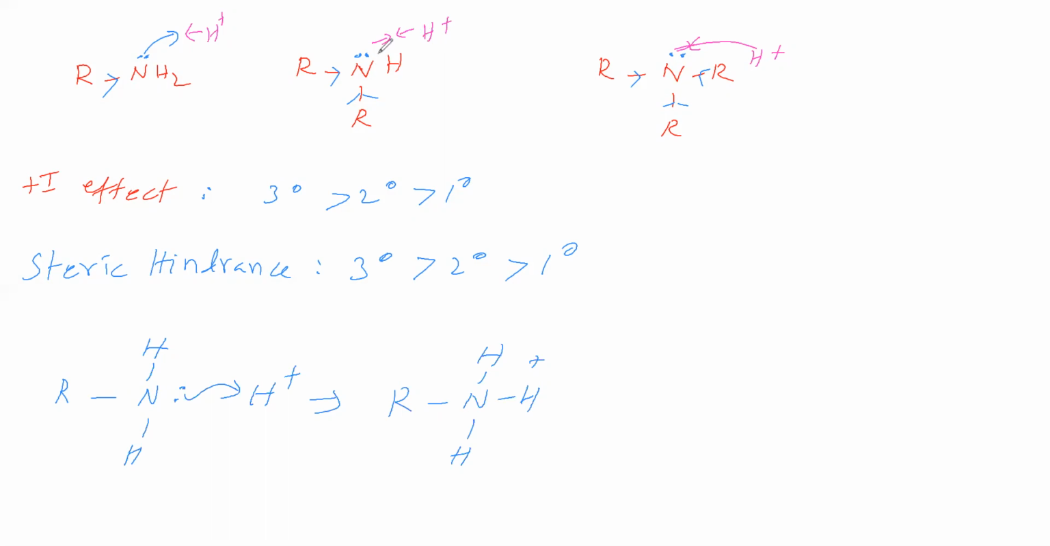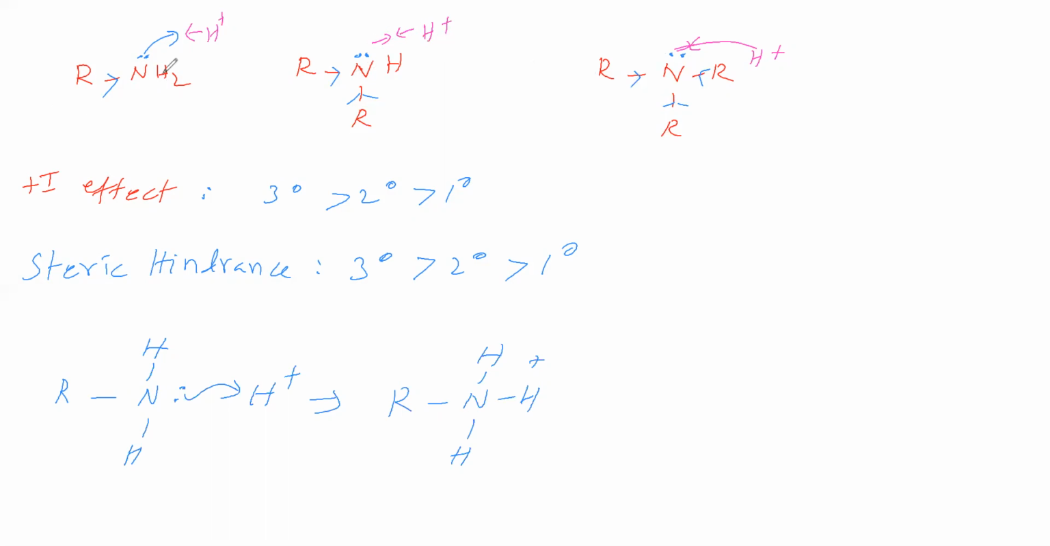Basic strength is high. It is based on steric hindrance. Okay, not cumulative effect, it is based on the steric effect we have to say. So here steric hindrance is more, so basic strength is less. Steric hindrance is less, so basic strength is high. Steric hindrance is still less, basic strength is still high. So based on steric hindrance we said.